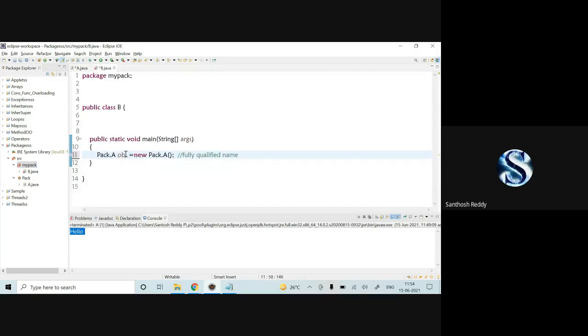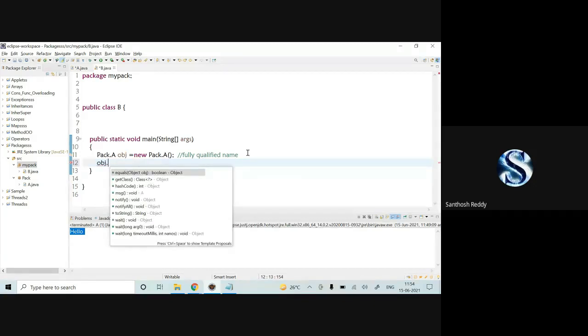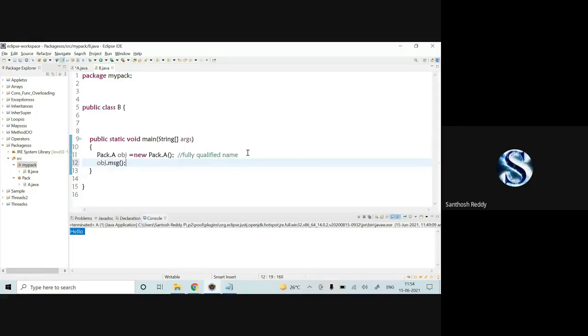I have created the fully qualified name. Save the code. Now with this obj reference, I am going to call a method which is present in class A, and that class A is stored in some other package. Obj message. Save the code and run the code. You can check it out. We are going to get the output.